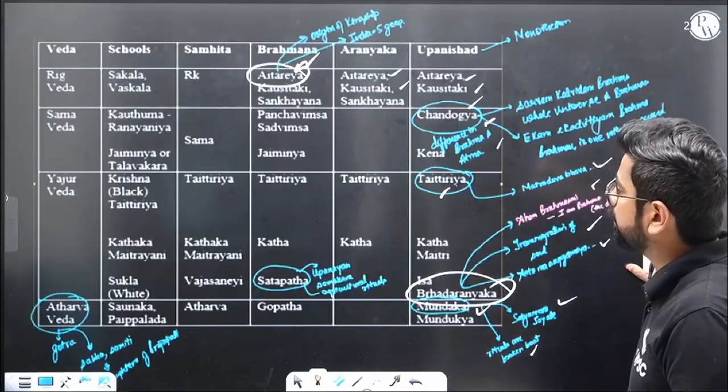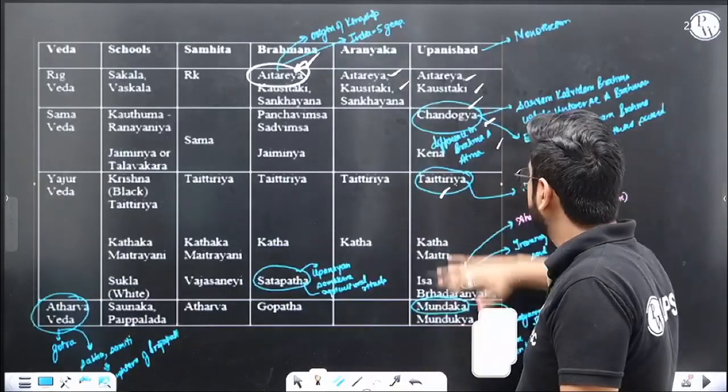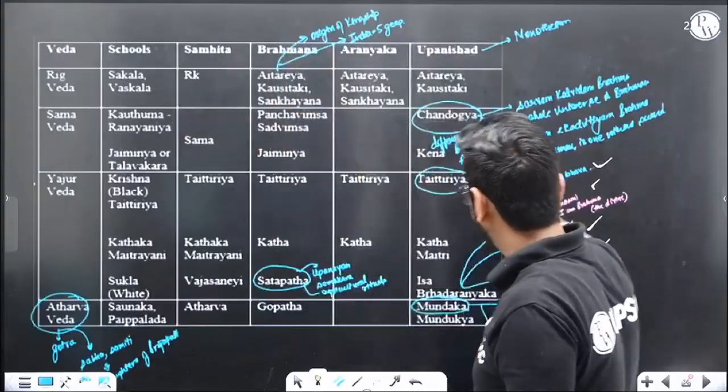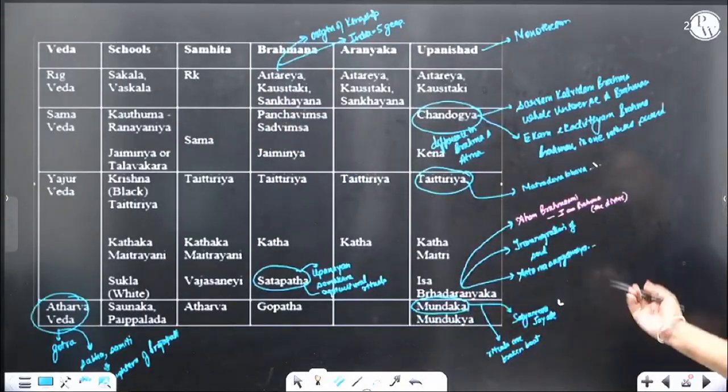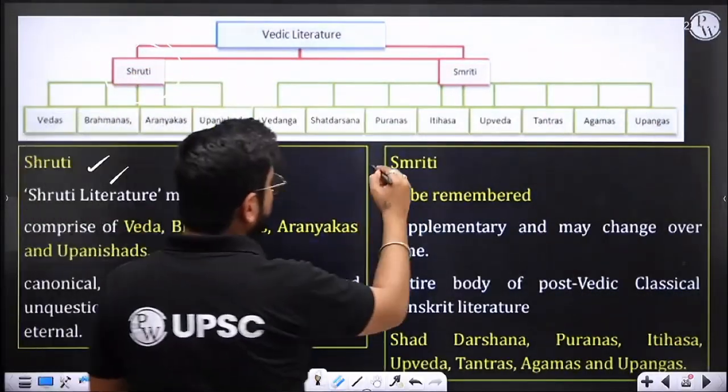Now there are more Aranyakas and obviously more Upanishads, for example the Katha Upanishad, Isha Upanishad, Maitri Upanishad, etc. But do we need to remember everything? You are not giving a Vedic examination, and we are not doing research in the Vedas, so it's perfectly fine. For general studies, this is more than enough. So we are done with the Vedic part, the Shruti part. Let's go into the Smriti part now.